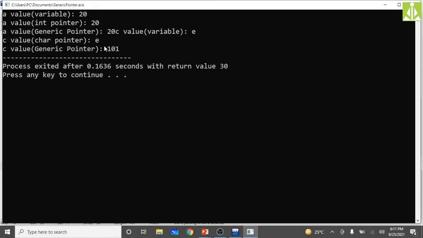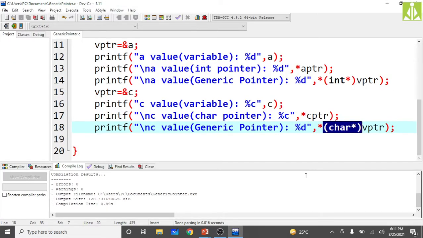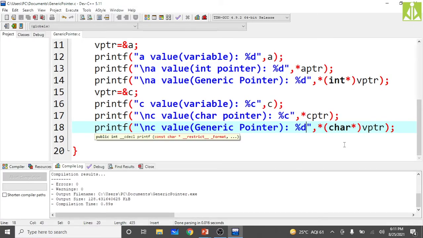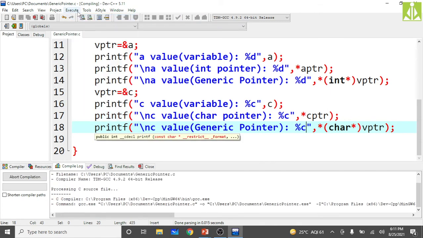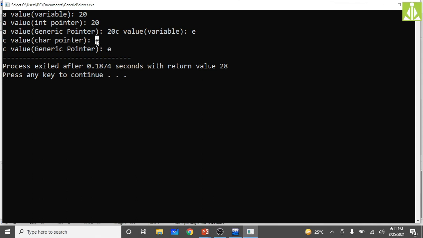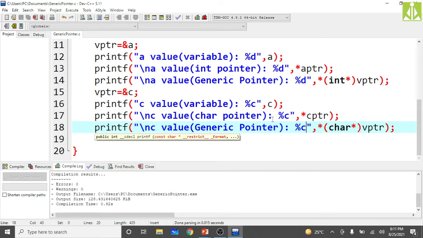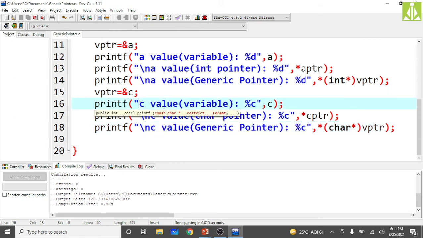See, now we got 101 over there, in the sense because we are printing the integer, we are not printing the character. Just make it %c to see the character value. Compile once again and run it to see the output. See here, using variable we got E, using pointer we got E, and using generic pointer also we got E. Like this you can handle or code when you are using generic pointers in your programming.